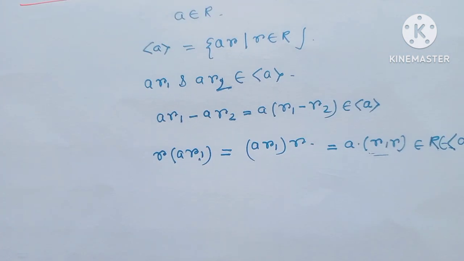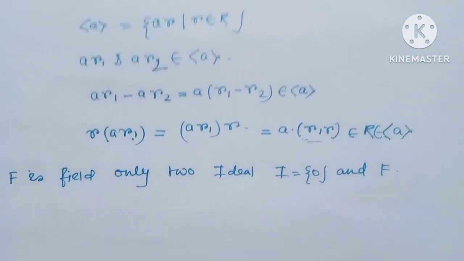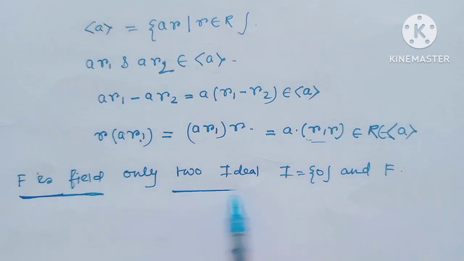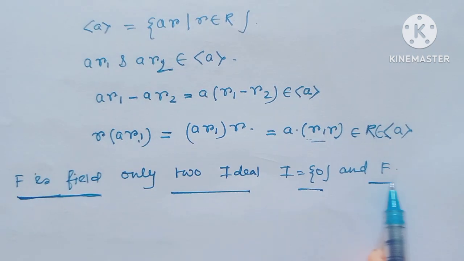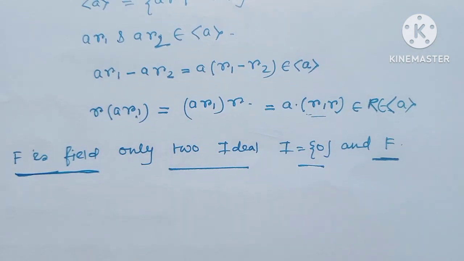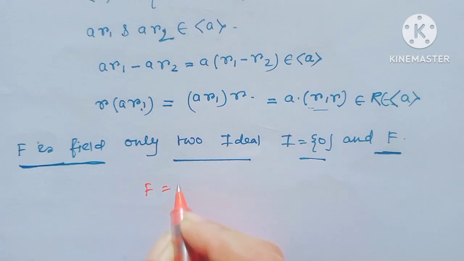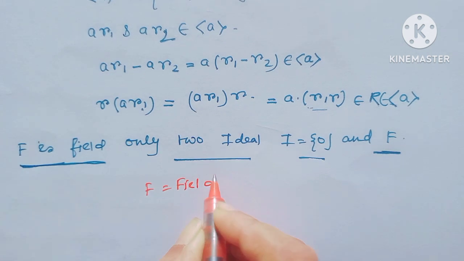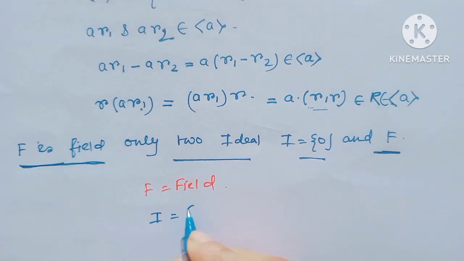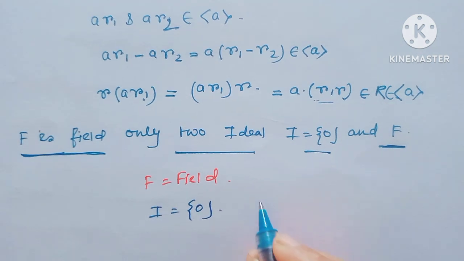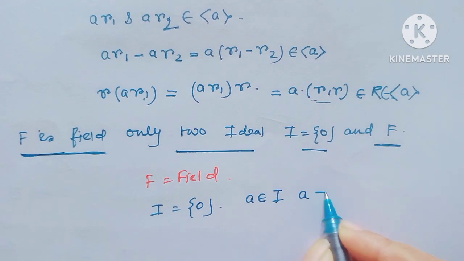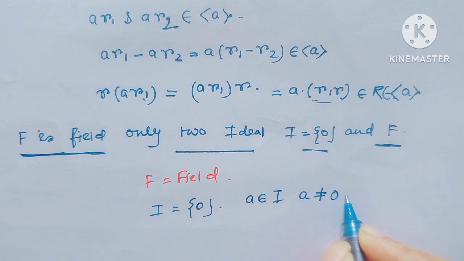Okay. When F is a field, then there always exist only two ideals: one is the zero ideal and another is the field itself. Why is this? Because when F is a field, one ideal is the zero ideal. Otherwise, consider a belonging to the ideal where a is not equal to 0.